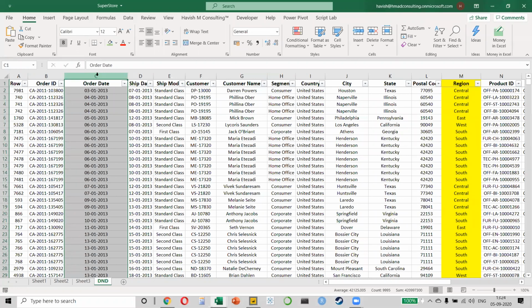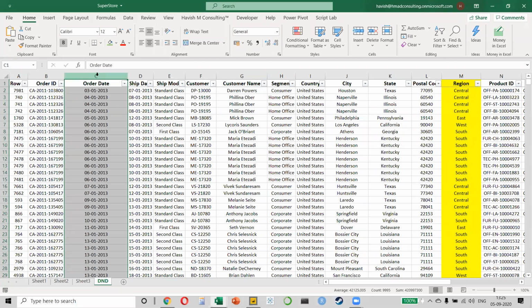And what is the challenge? When I try to write some time functions, what will happen? The functions will not work properly. Obviously, because if I tell a function, tell me the number of dates on which a sale has happened, it doesn't know how many dates are there because there are missing values in it.